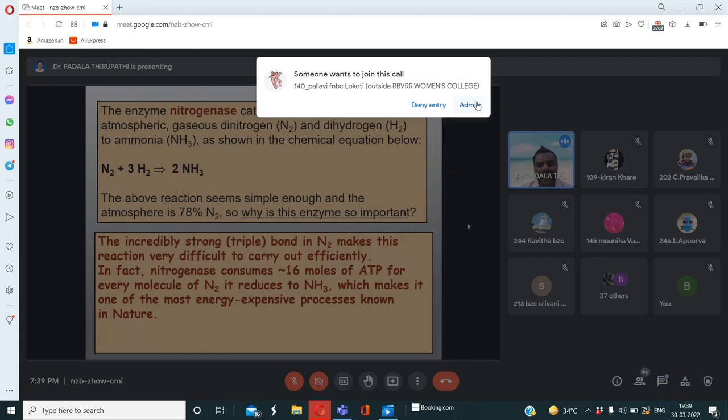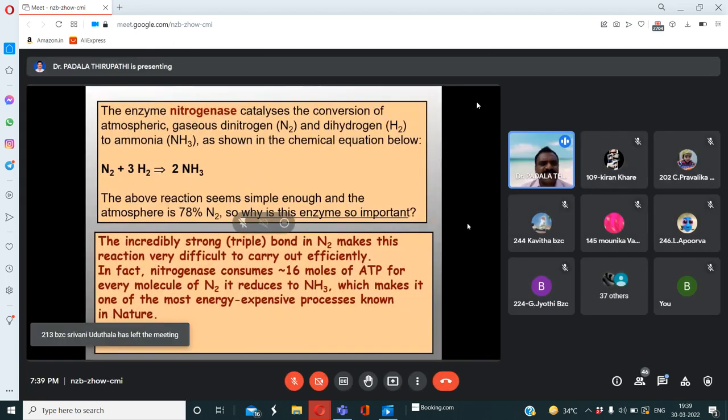And another important slide. This slide is visible. The enzyme nitrogenase catalyzes the conversion of atmospheric nitrogen gas into ammonia. See here, this is nitrogen and this is hydrogen. So nitrogen and hydrogen both are associated to produce 2 moles of ammonia. Here, 2 moles of ammonia is visible.